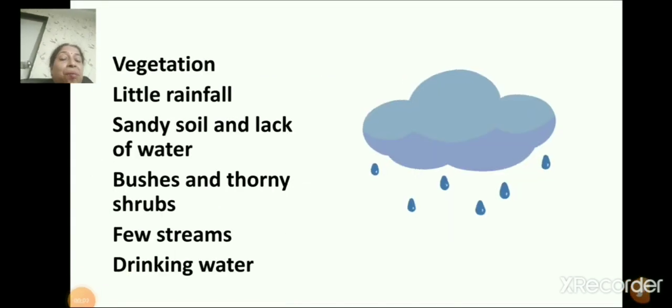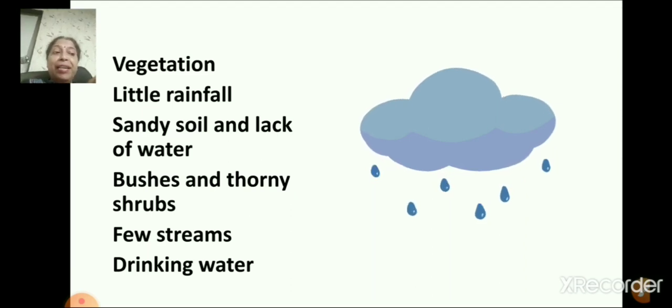Next is vegetation. So you all know that in the desert there is very little rainfall. So not many plants grow in the desert. Why? Yes, because of the sandy soil and lack of water. But you can see only a few scattered bushes and thorny shrubs.